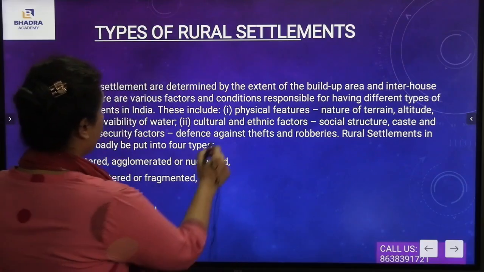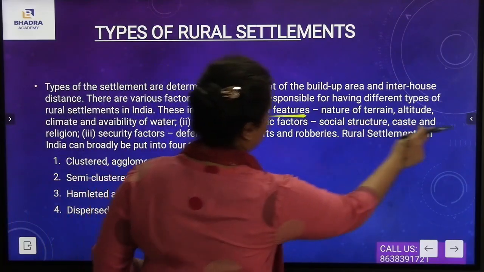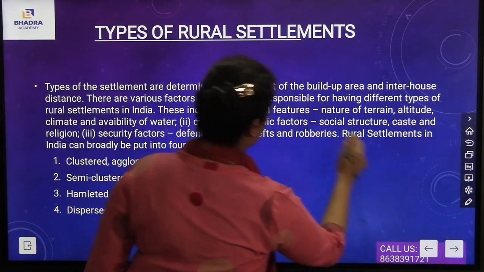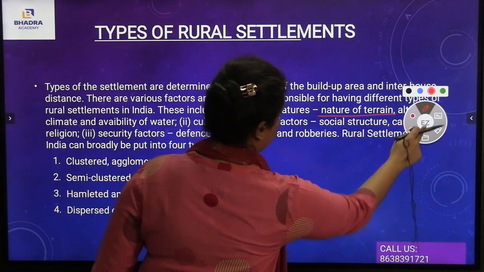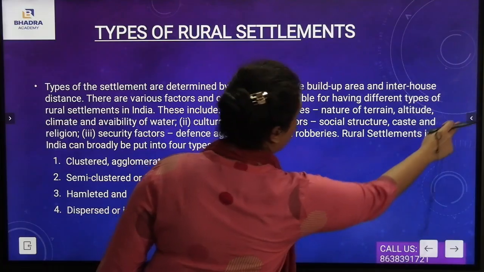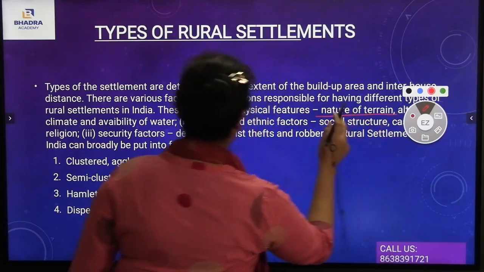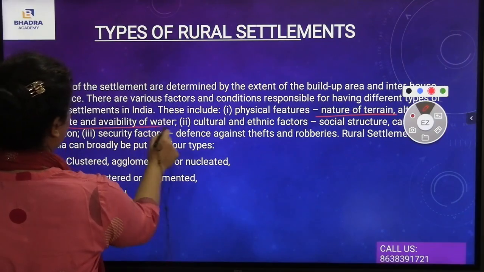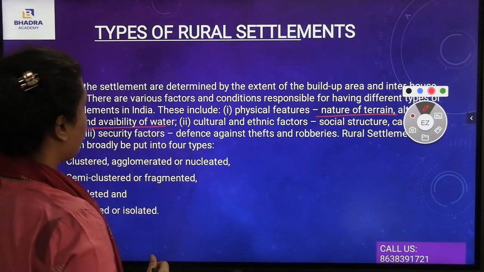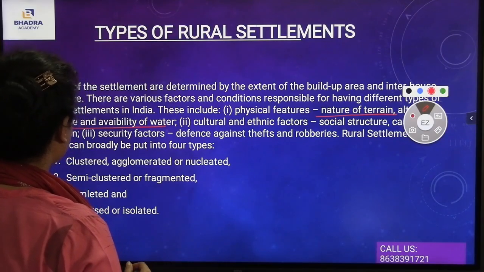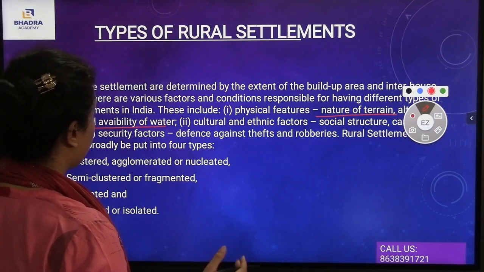Also, there is the availability of physical features such as the nature of the terrain, altitude, climate, and availability of water, cultural and ethnic factors, social structure, caste, religion, and security factors, defense against thefts and robberies.